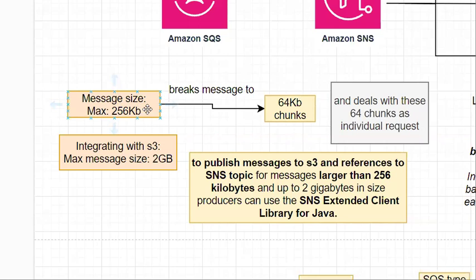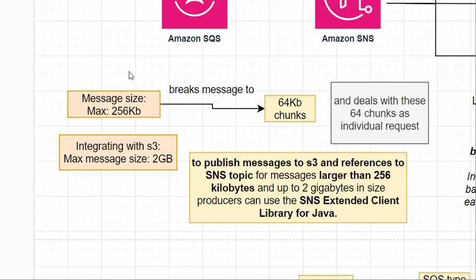But whenever you're publishing your messages from SNS topic to your subscribers, your message is broken into 64 KB chunks, and then SNS deals with those 64 KB chunks as individual requests and sends that message to your subscribers. This is how the process internally happens through SNS.